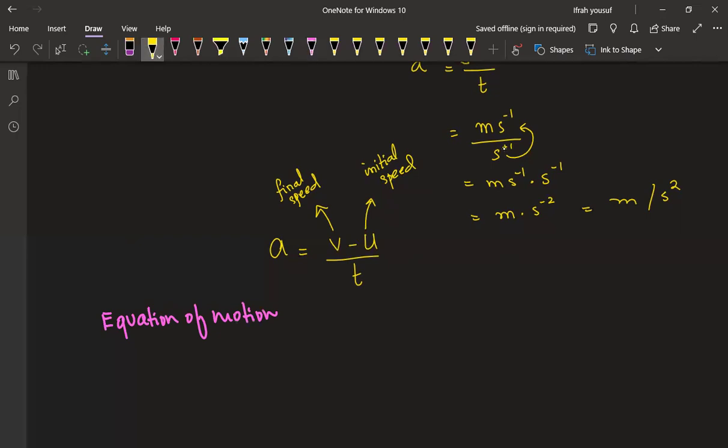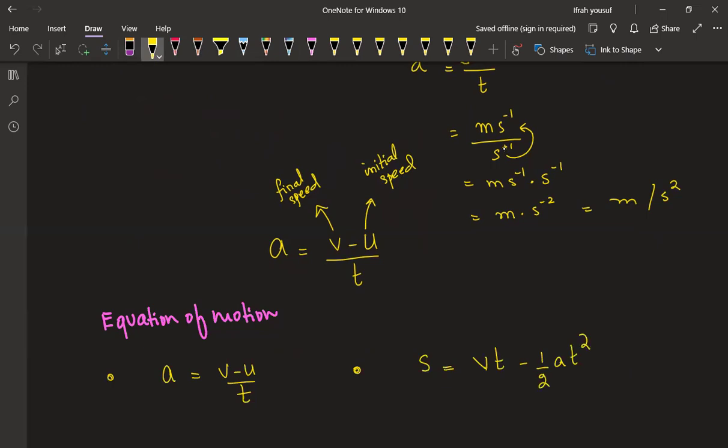Okay, so the first equation of motion. And the second equation of motion is going to be s equals v t minus 1 upon 2 a t squared.